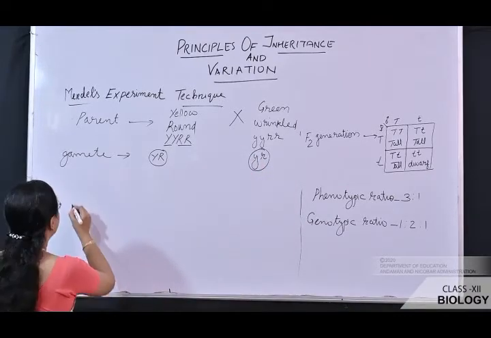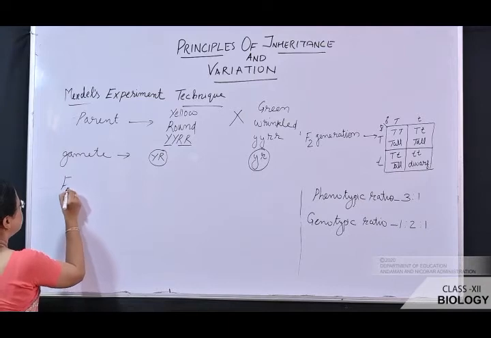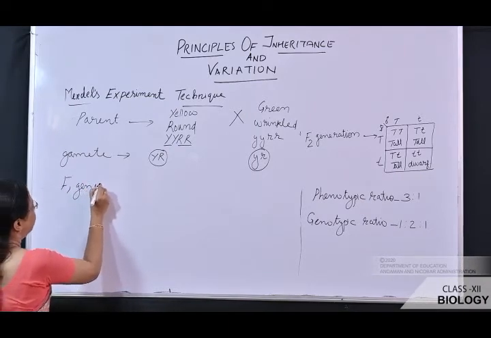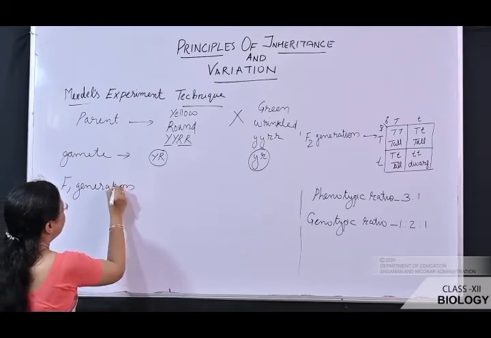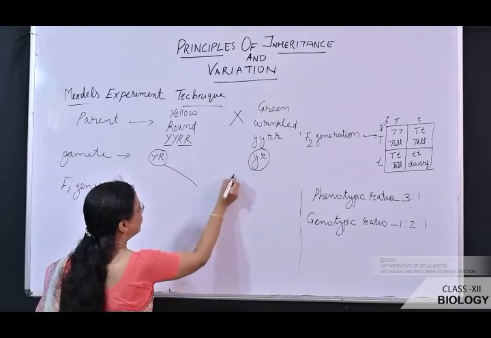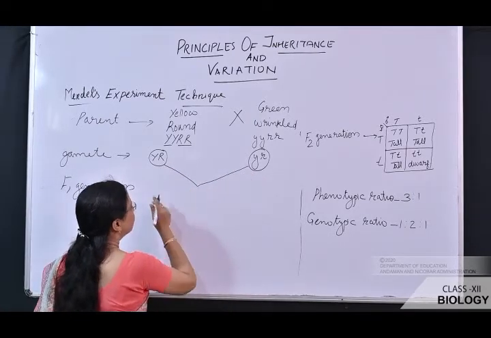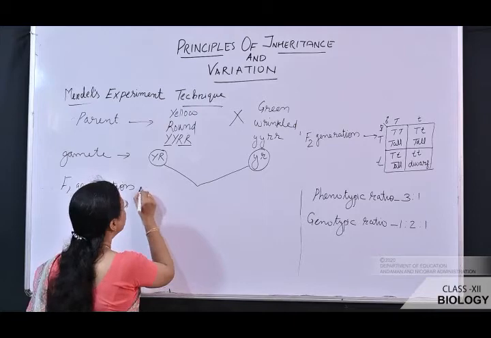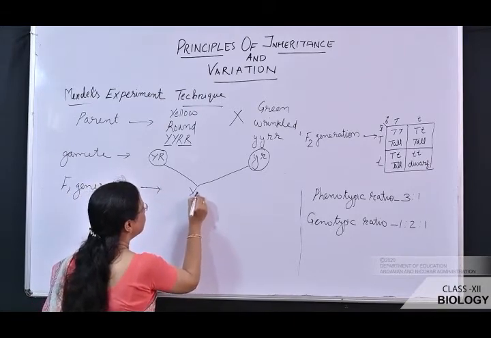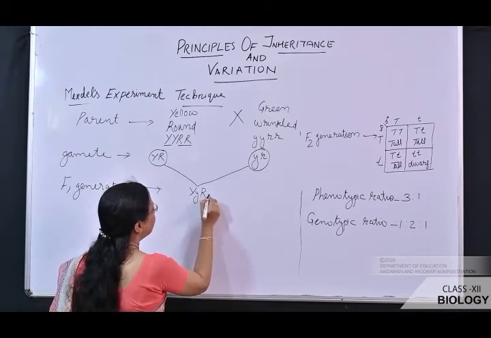What is the next step? That is the F1 generation. So how is the F1 generation formed? In the F1 generation, the gametes fuse and form capital Y, capital R, small r.